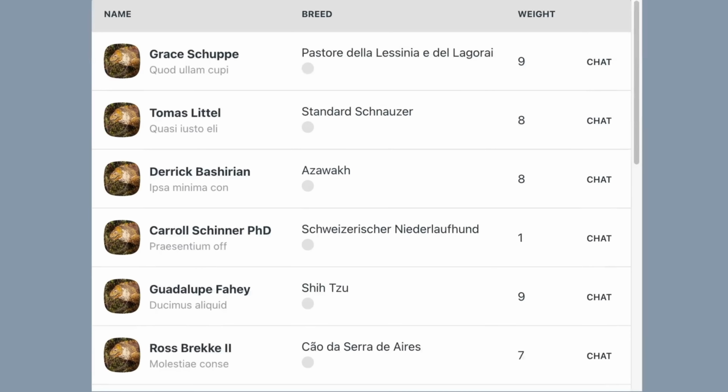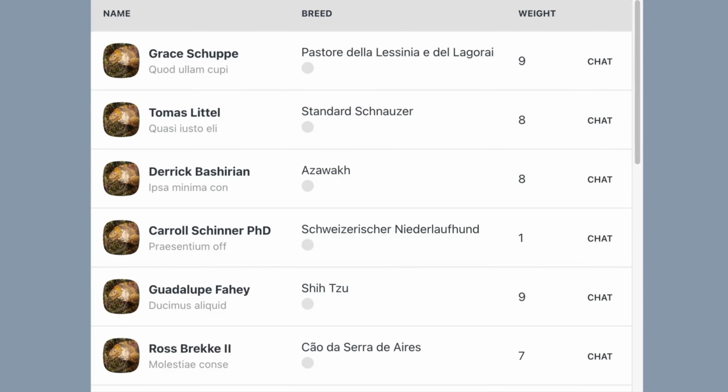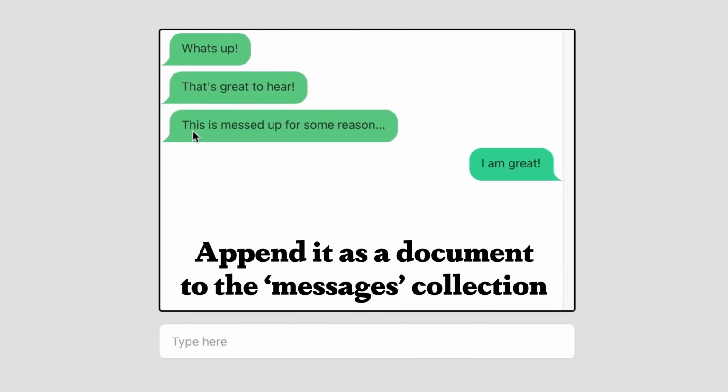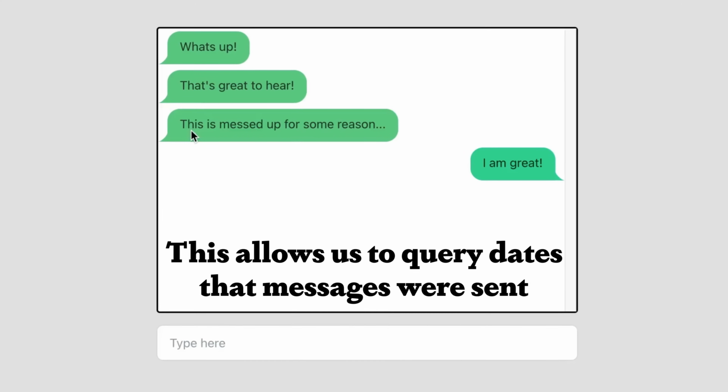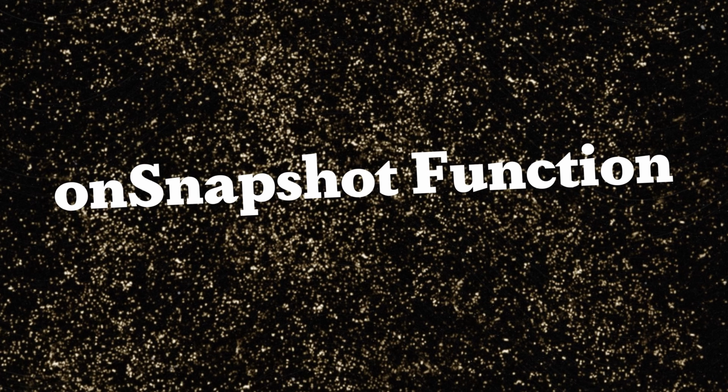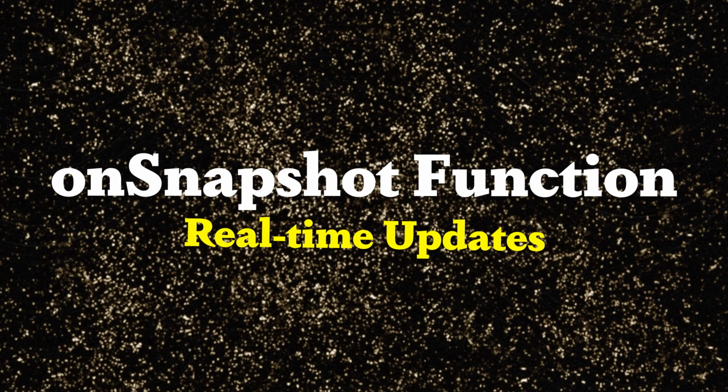All right, for the chat screen. This is actually a pretty simple coding experience considering our last project was also a chat application. In this case, we're just gonna send a message and append it as a document to the messages collection. That way, when we do a query, we can just order it by the date it was sent. Something we can do as well is use the onSnapshot function that will let us get some real-time updates to make it a little bit more interactive.